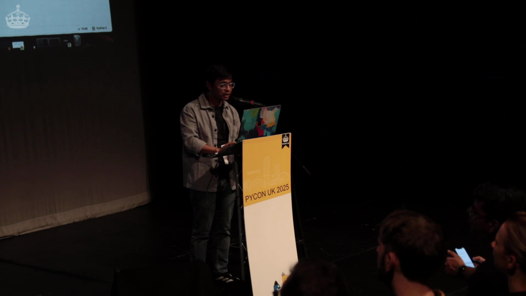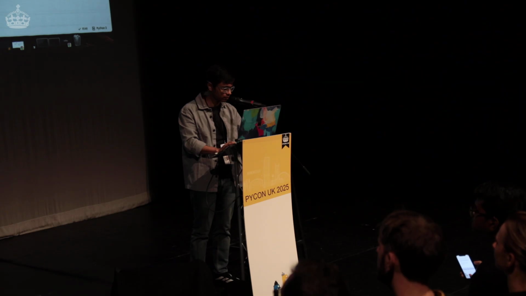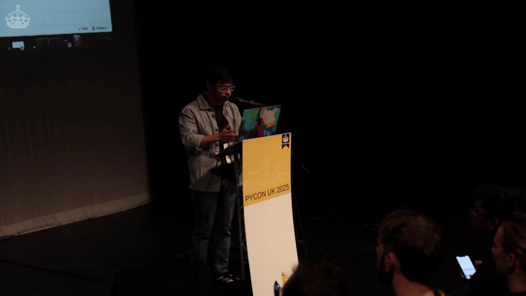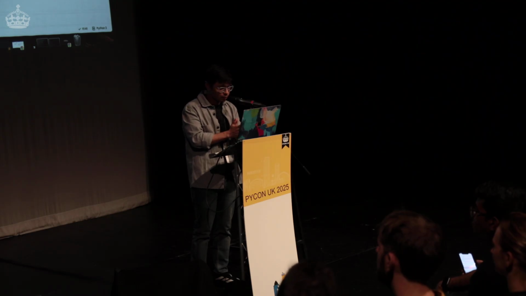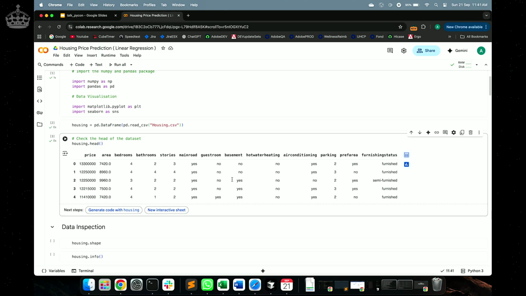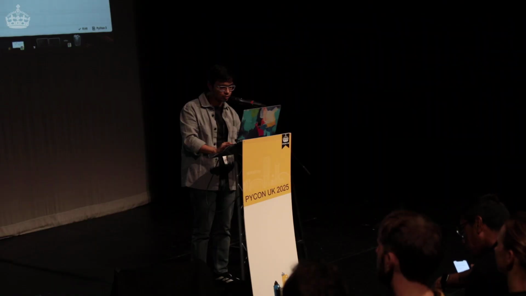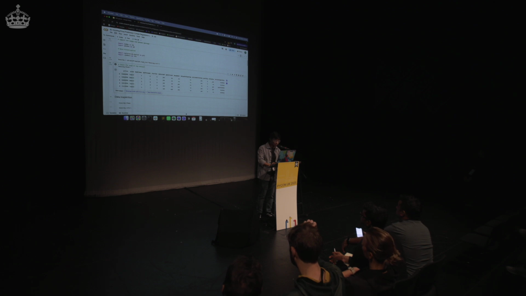What does it look like? We're going to print house.head, and it is going to give us the first 5 lines of the file. And if you look at it, we have a lot of columns here: price, area, number of bedrooms, number of bathrooms, number of stories. Is it on the main road or not? It's a Boolean column, yes or no. Is there a guest room? Yes or no. Is there a basement? Yes or no. So these are all categorical variables. And number of parkings available, that's good. Is it in a preferred area? Yes or no. What is the furnishing status of this house? Now, this one is interesting because we have 3 categories here. It could be furnished, semi-furnished, or unfurnished as well.